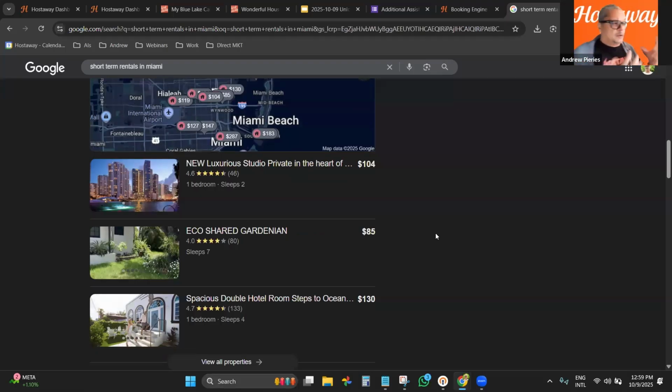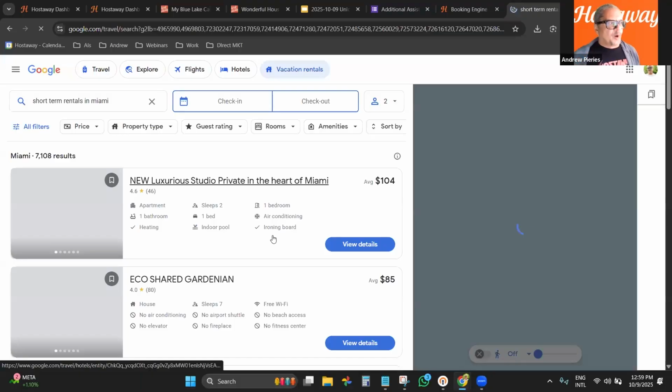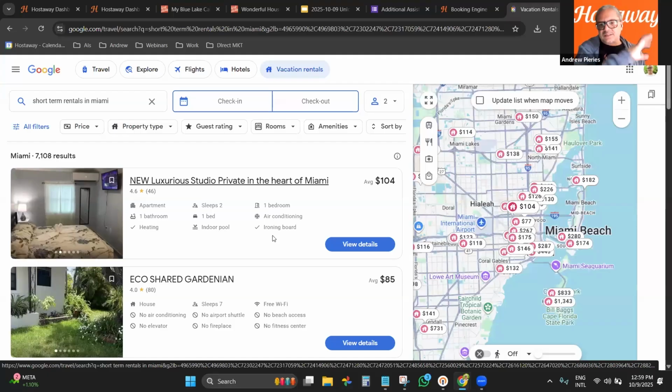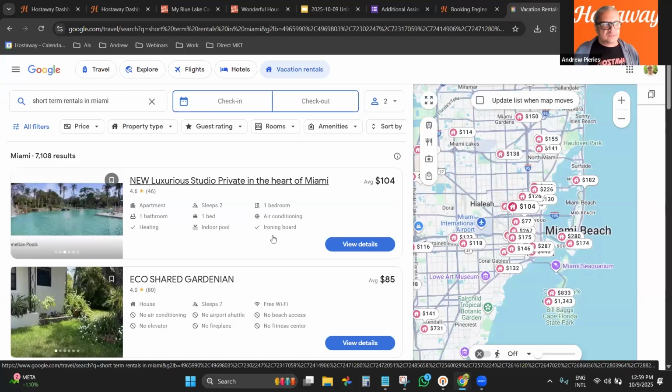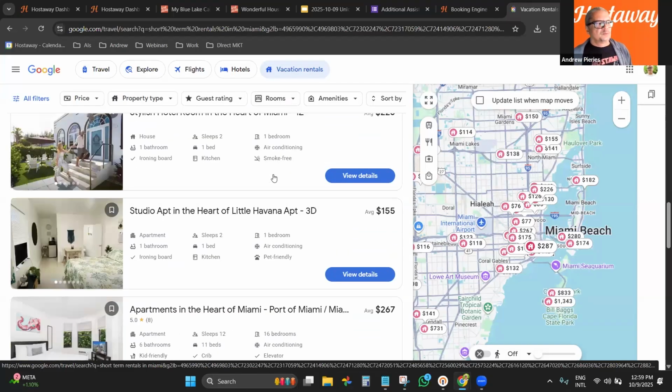So when you ask me, are you showing together with Vrbo? Yes, because that's the Google rule, right? That's their model, so we just adapted. We just created an integration following their rules, but we don't change the rules, right? So this is where you will be displayed, and then if someone clicks on view all properties, you go to one specific website, and here is exclusively Google Vacation Rental, right? So as you can see here, vacation rentals, right? And then you will scroll, and you will see.